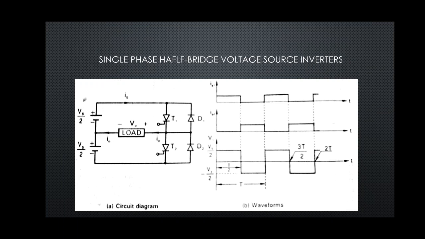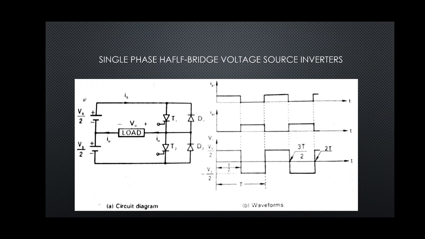Any power semiconductor switch can be used. The SCR T1 will conduct only after applying a triggering pulse; even if the SCRs are forward biased, unless and until they are fired, they will not go into conduction.